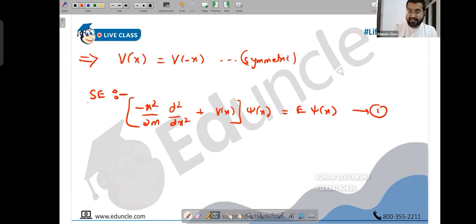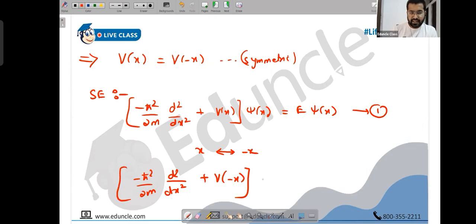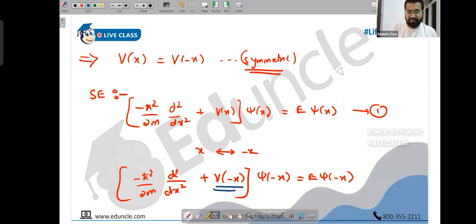Now replace x with minus x everywhere. So what do we get? Minus h square upon 2m, d square upon d minus x the whole square, that's dx square, plus V of minus x, here I have got psi of minus x, equals E into psi of minus x. But they have clearly mentioned that this V of minus x and V of x are equal. It's symmetric. So here now I can replace V of minus x with V of x. Here also remember x is replaced with minus x, but then it becomes a square now, so it becomes dx square.